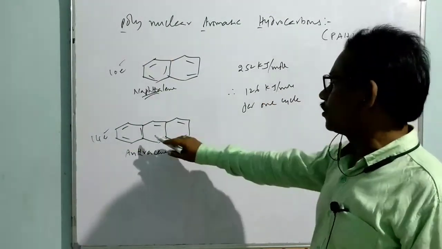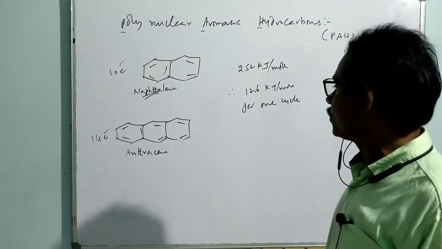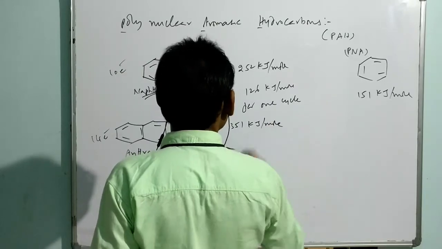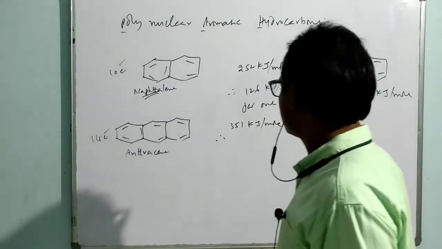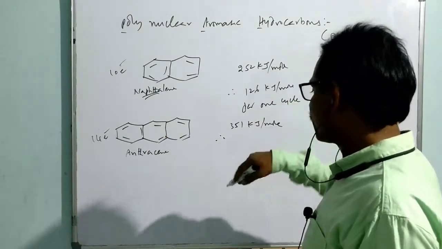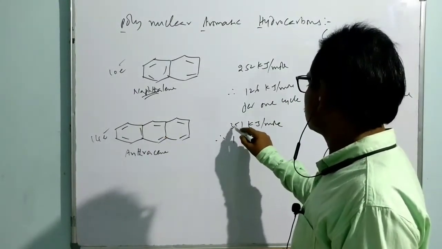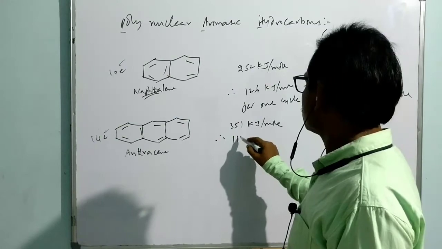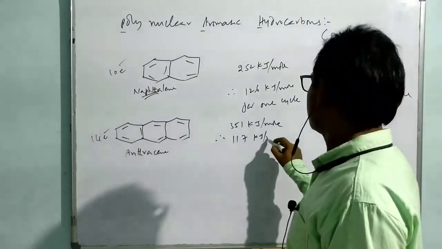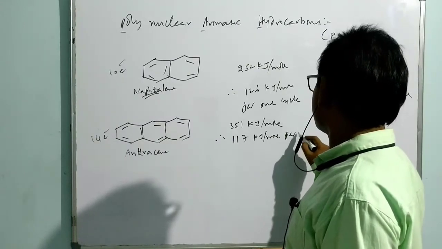Now if you think about its resonance energy, the value is found to be 351 kilojoules per mole. That means for one cycle how much? Divided by 3. That means for 3 cycles it is 351. With reference to one cycle, it is about 117. So this is the value for each cycle.